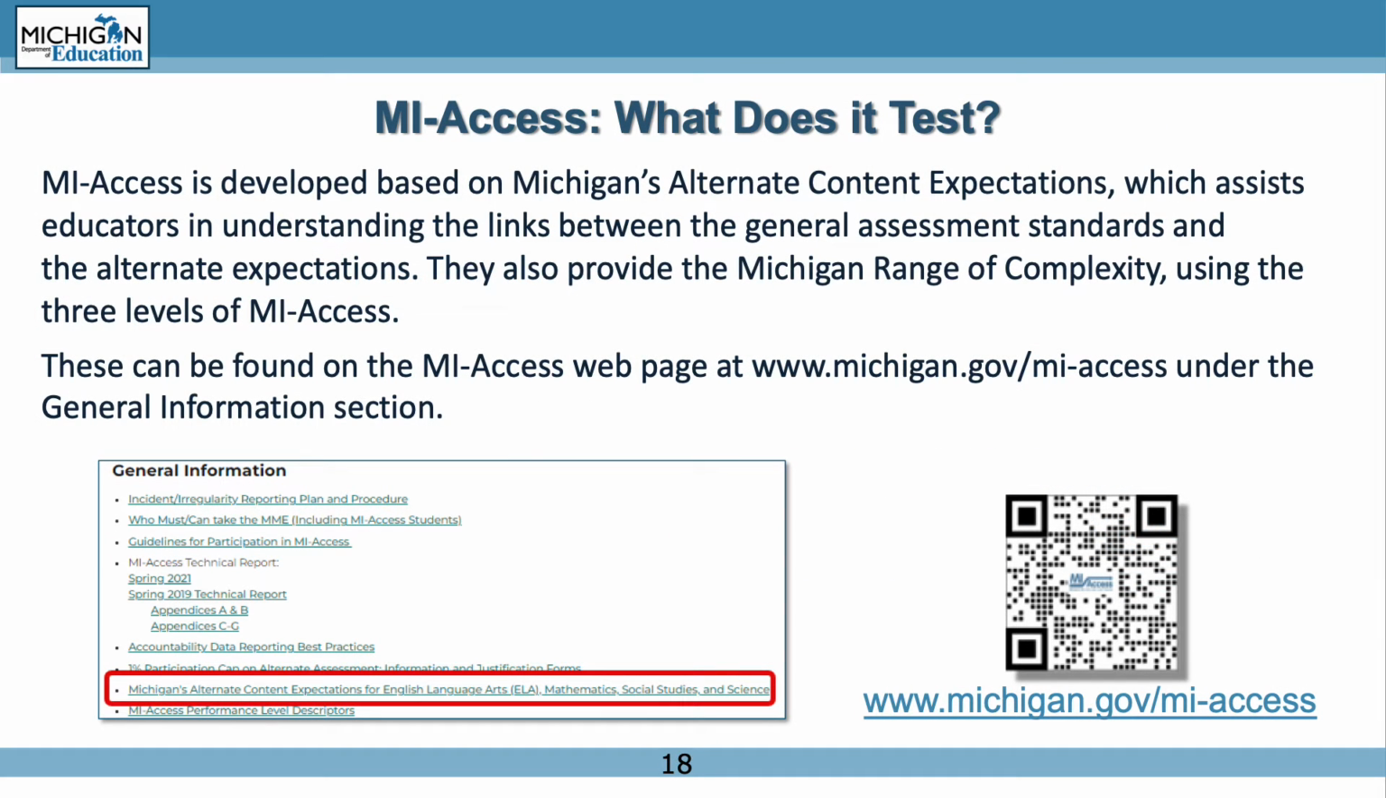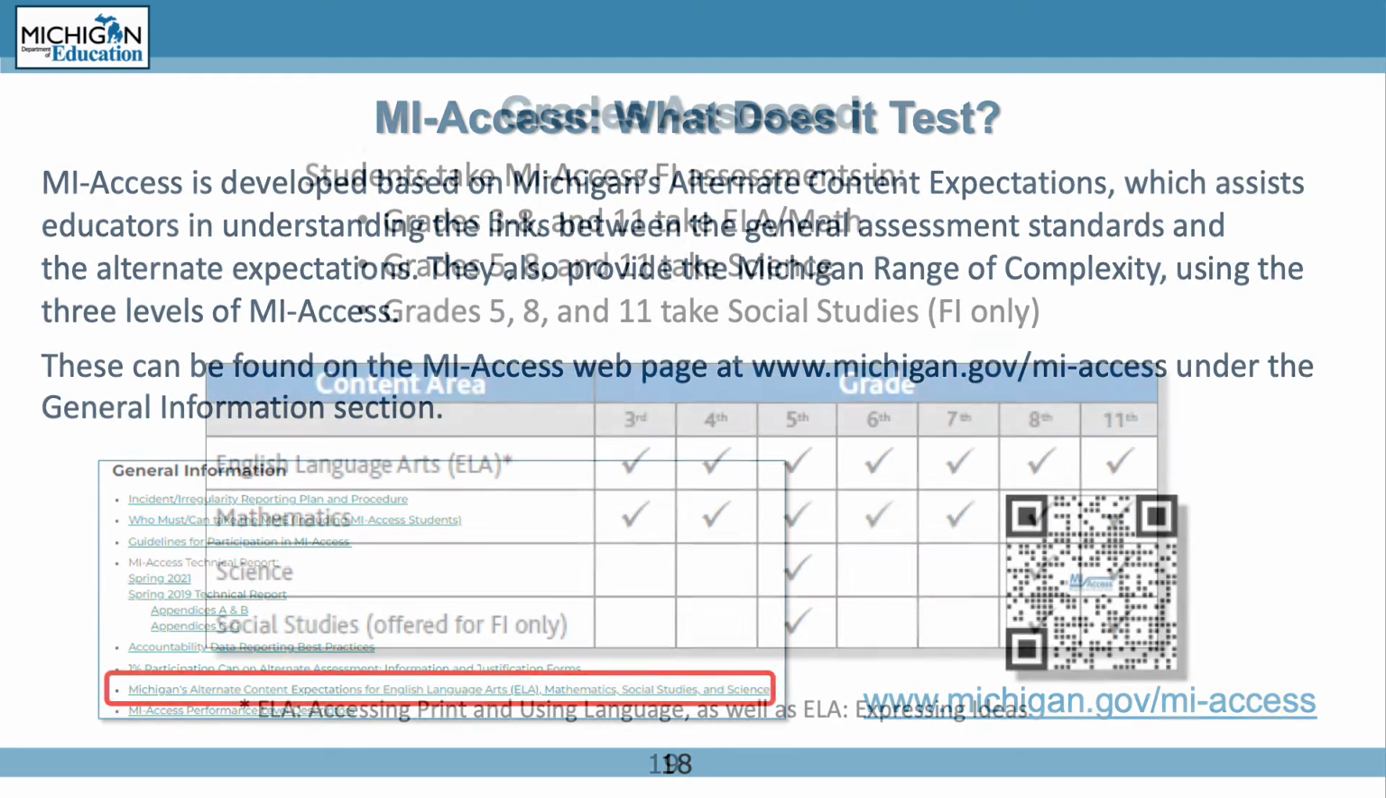MyAccess is developed based on Michigan's alternate content expectations. These will assist educators in understanding the links between the general assessment standards and the alternate expectations. They also provide the Michigan range of complexity, which outlines how the skills associated with each expectation are to be assessed using the 3 levels of MyAccess. The expectations can be found on the MyAccess webpage under the General Information section.